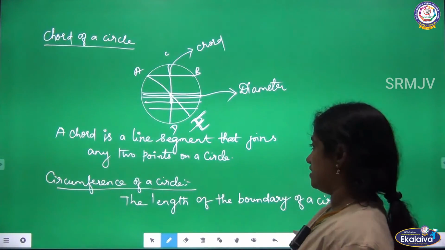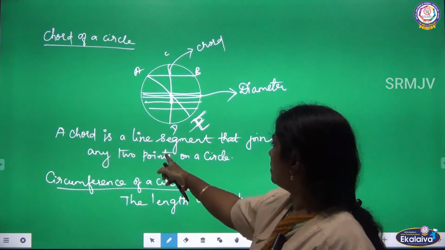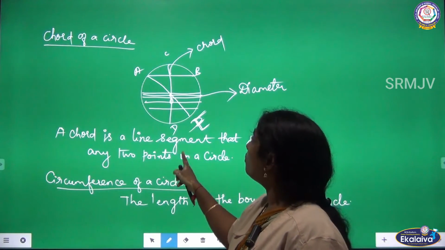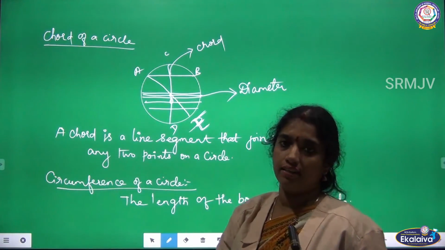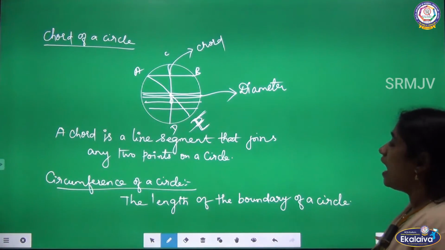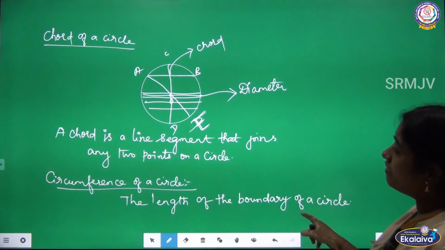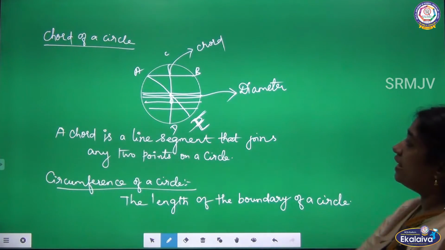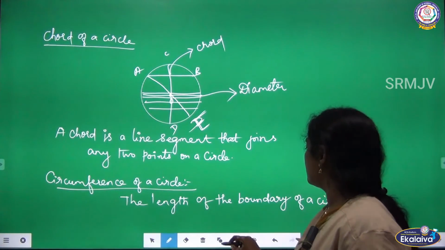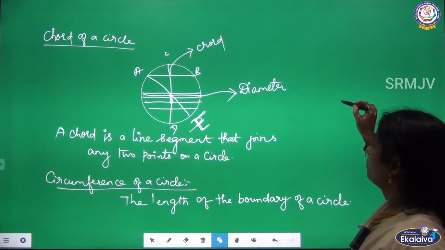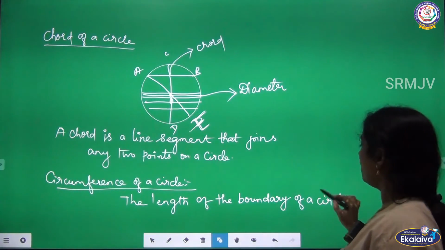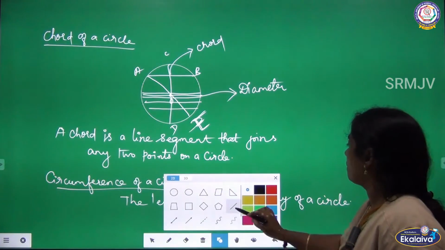Got it? Next, a chord is a line segment that joins any two points on a circle. Okay. Next, I am going to discuss the circumference of the circle. So, the length of the boundary of the circle is said to be the circumference of the circle. For example, listen.